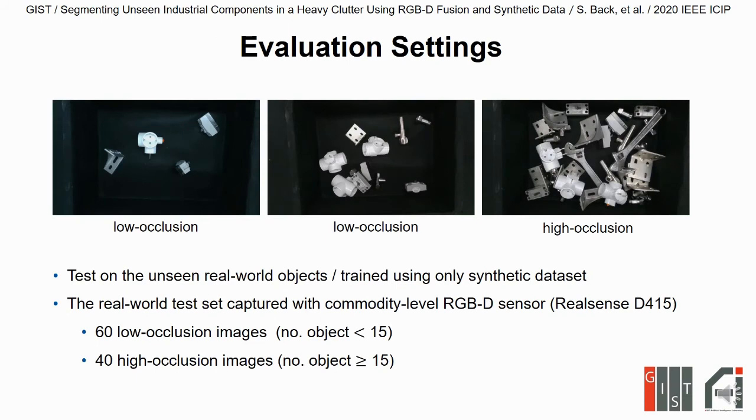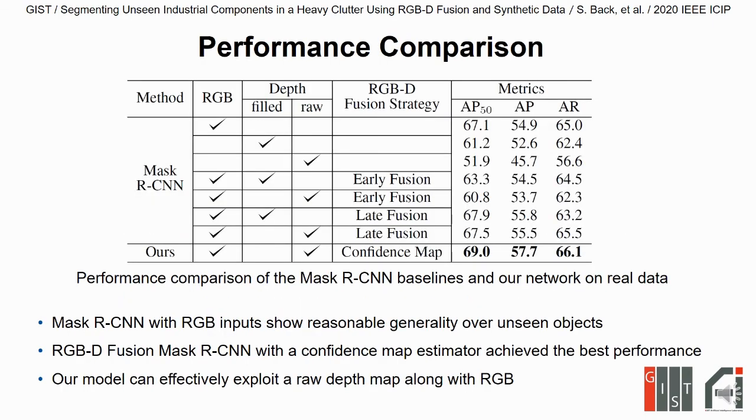We evaluated the performance of our model on unseen real-world objects. We captured RGB-D images in a bin environment using a commodity-level RGB-D sensor, and we labeled them manually. In total, the real dataset includes 60 low occlusion images and 40 high occlusion images. We compared the performance of our model with Mask R-CNN baselines with different input modalities and RGB-D fusion.